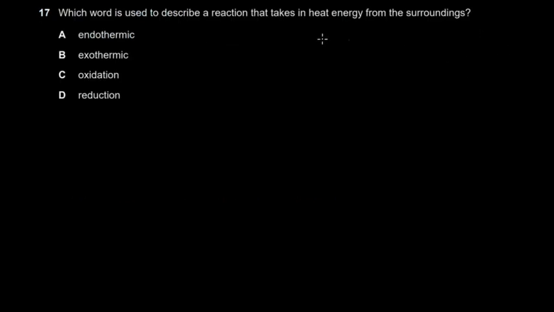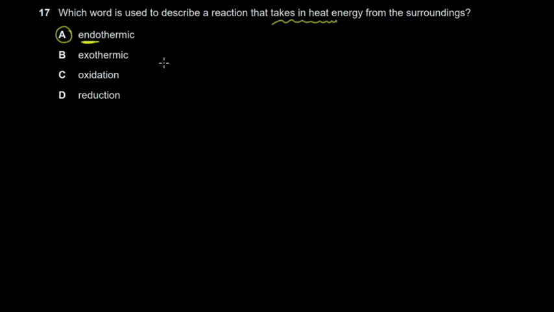Question 17 says, which word is used to describe a reaction that takes in heat energy from the surroundings? That type of reaction is called an endothermic reaction. Endo means it's going inside. Exo means you're now taking out. If they had said that it takes out heat from the reaction, that gives out heat, that releases it, then you'd be looking at exothermic.